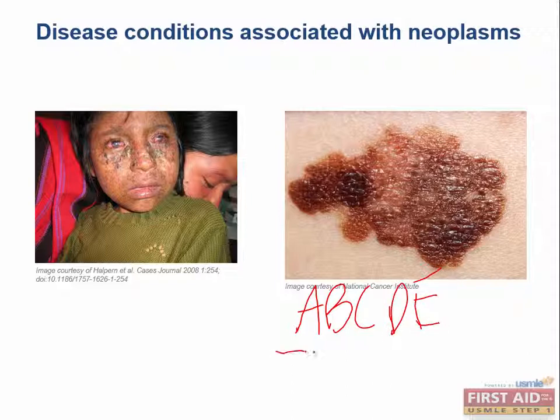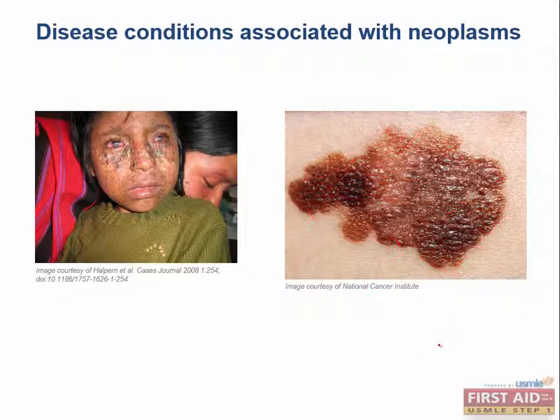So the A stands for asymmetry. This is asymmetrical, right? Yes. B, border, ill-defined borders. Some of these borders are sort of fading in to the outlined skin. C, color. There's a bunch of different colors here. There should only be one. D, the diameter. It's a large diameter, greater than 5 millimeters. That's too big. And E is evolving, so changes over time. That's scary. You got to look out for the A, B, C, D, E criteria.